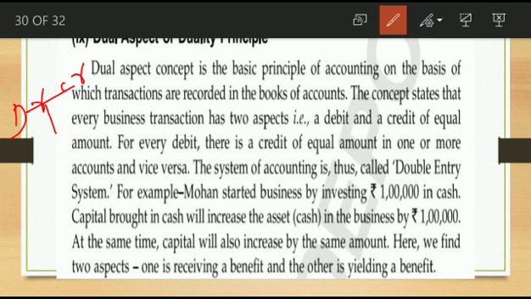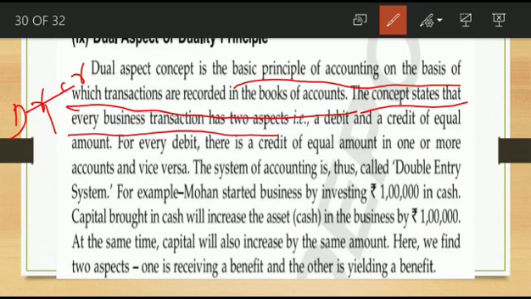The dual aspect is the basic principle of accounting on the basis of which transactions are recorded in the books of account. This concept says that every transaction has two aspects, a debit and a credit of equal amount.